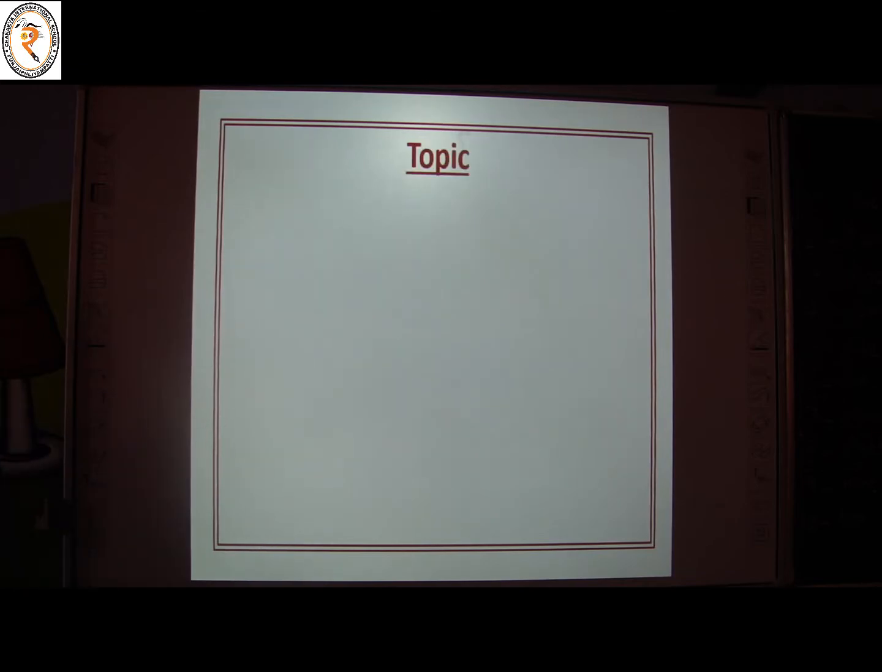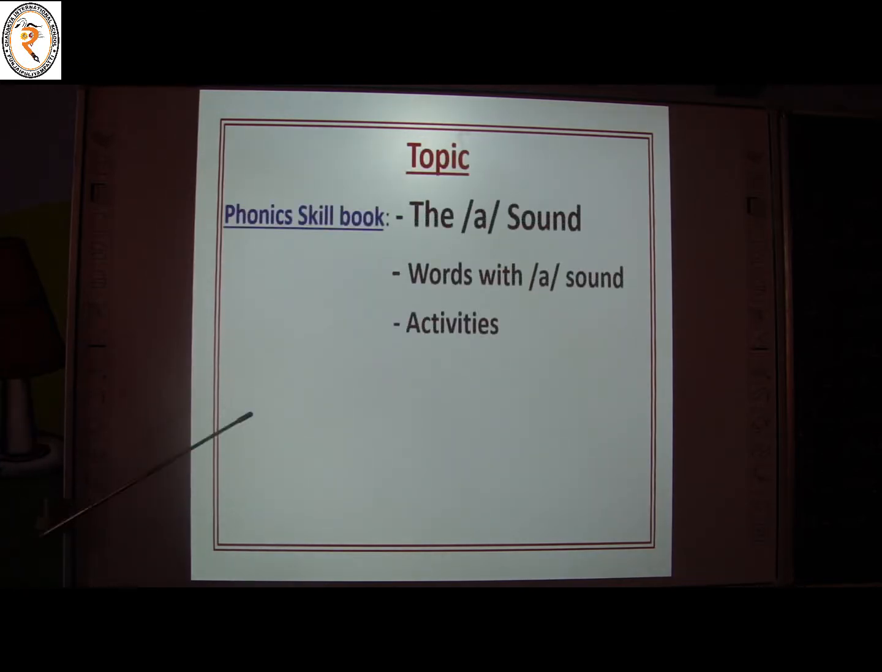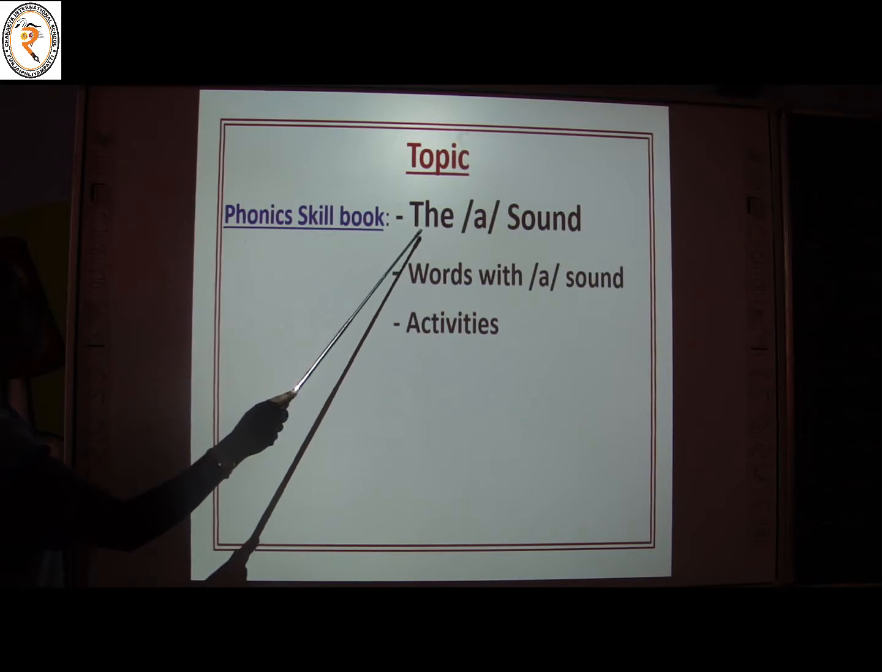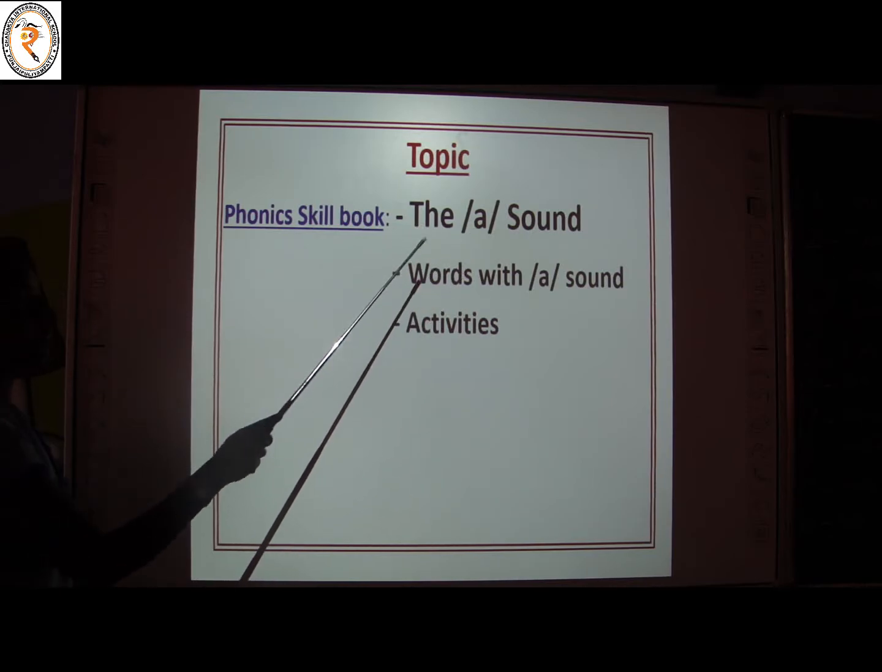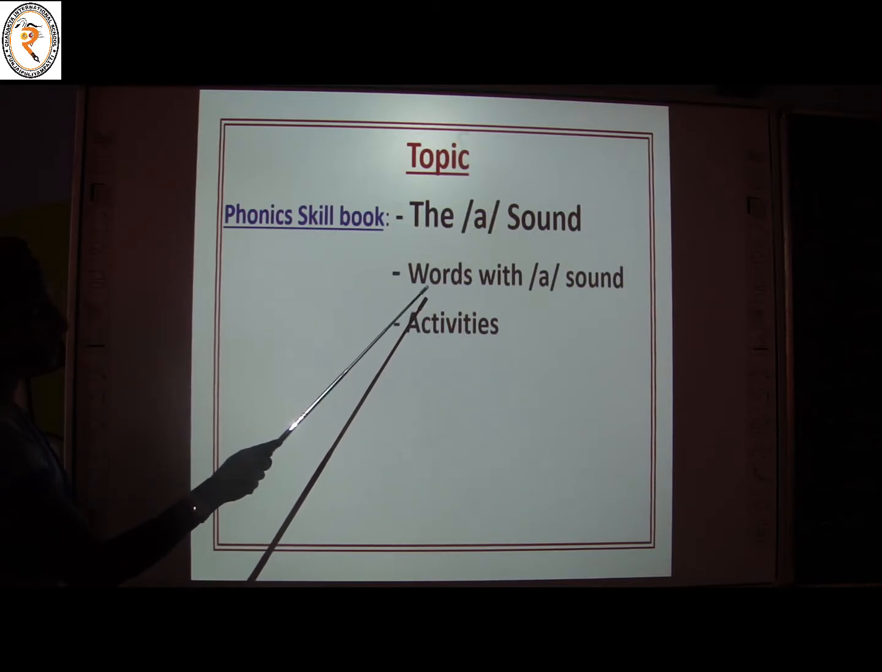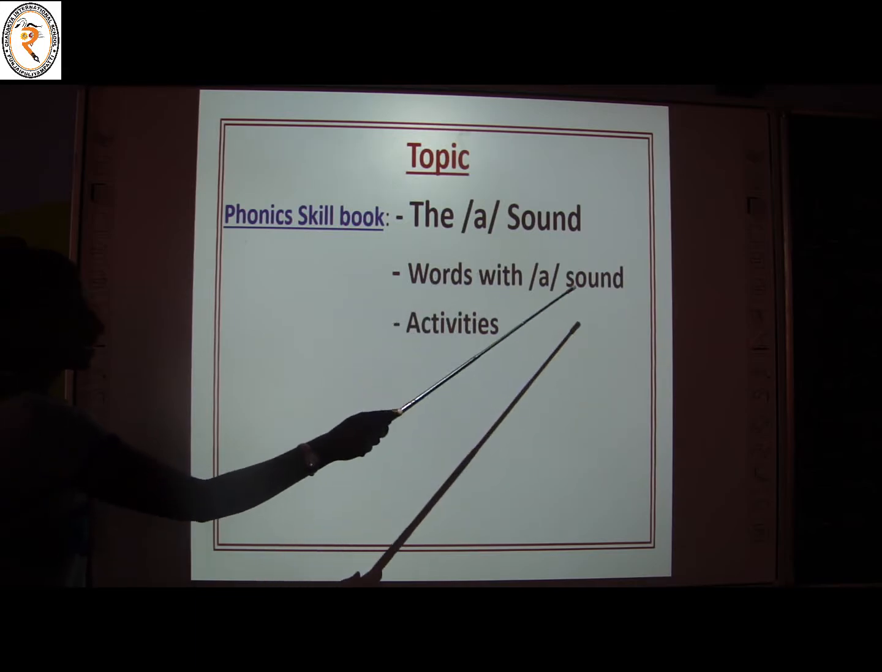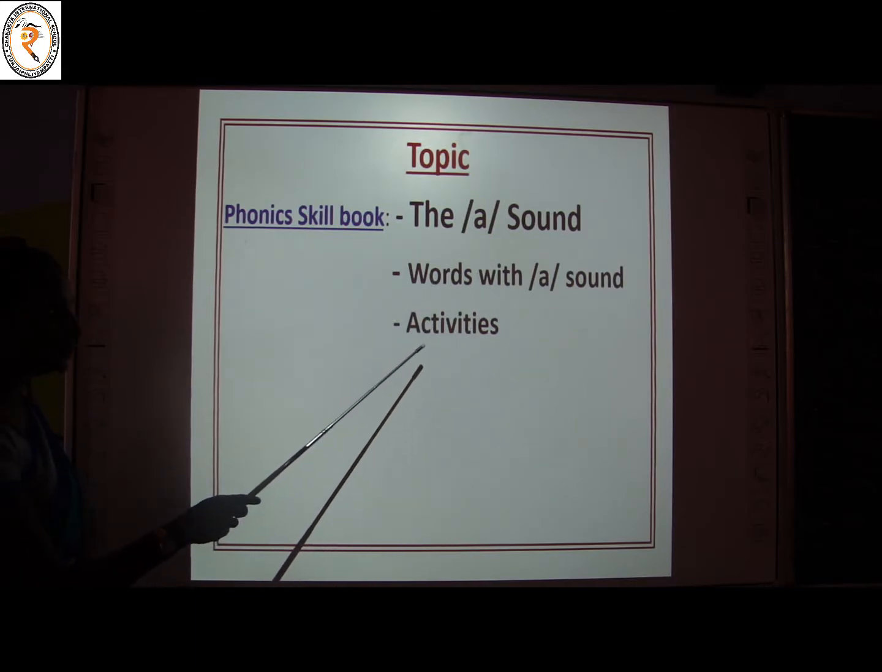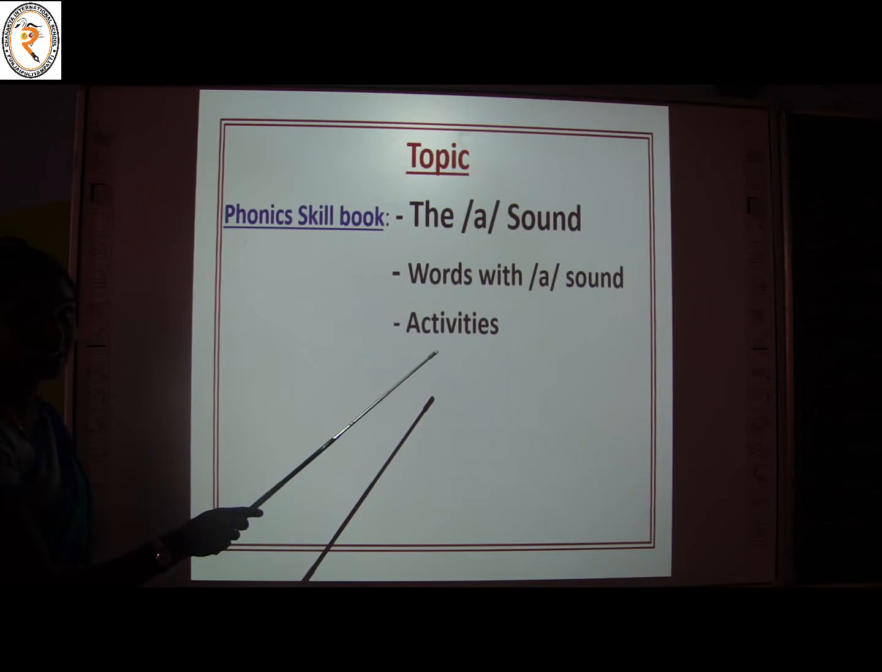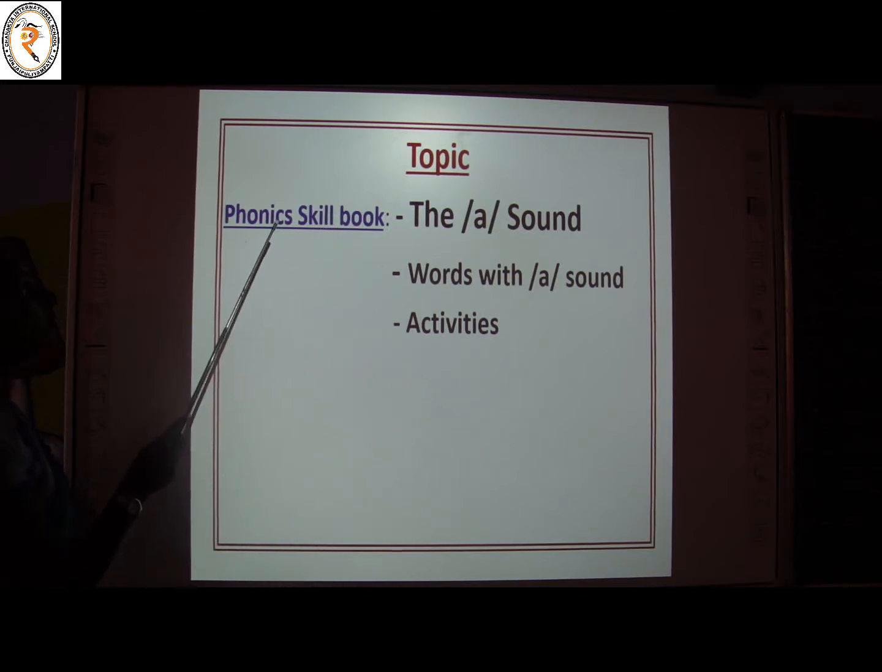Let's see today's topic, children, okay? In today's class we are going to learn the A sound. After that we are going to see some examples, words with A sound. After that we are going to do some interesting activities. These are from your phonics skill book. Is it clear, children? Are you ready? Come on.